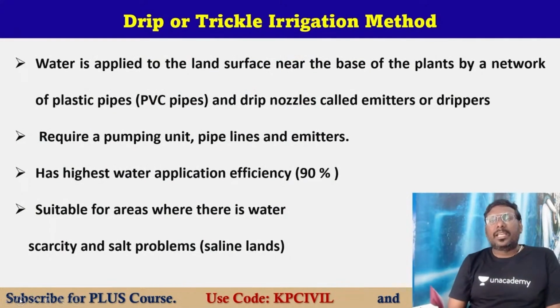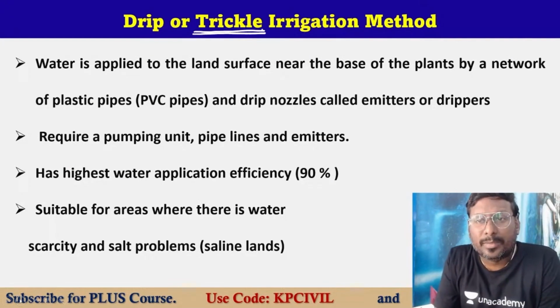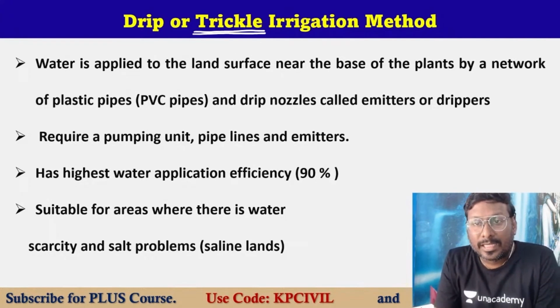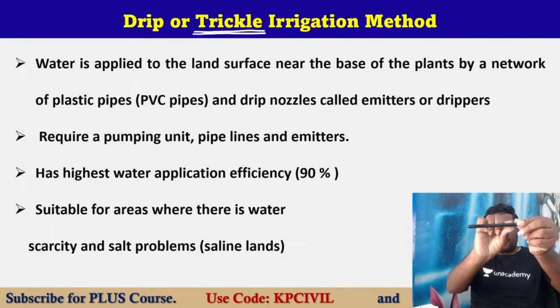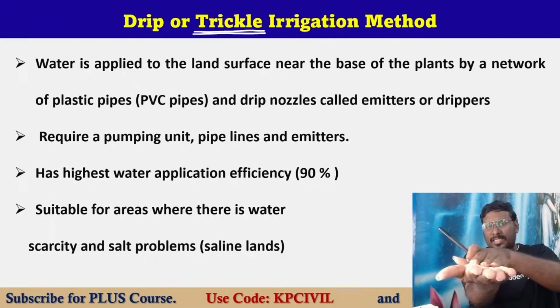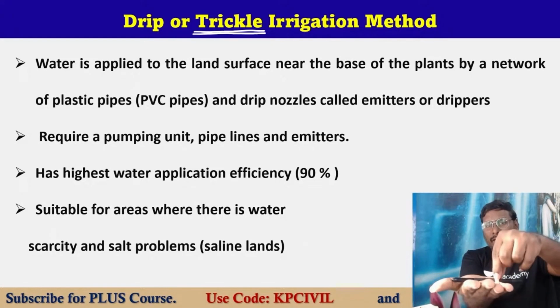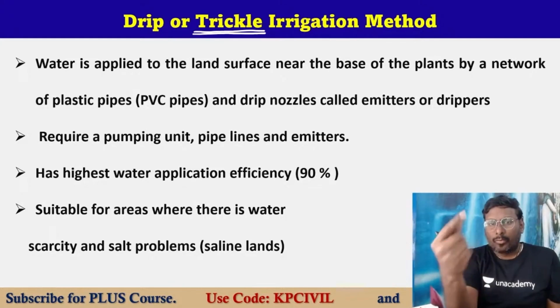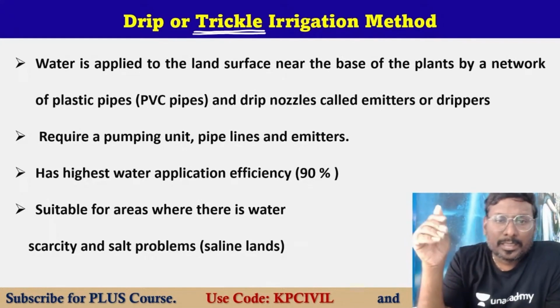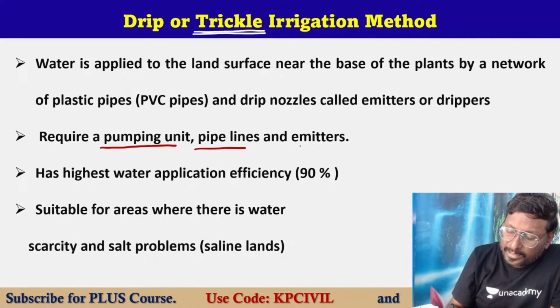So, the drip or trickle irrigation method. This is also called trickle. Plastic pipes, PVC pipes, drip nozzles, emitters are provided, clearly shown in the picture, near the base of the plant. See, this is the pipe. This is the base. Like this we are placing. This is agricultural land. Here we are placing the PVC or plastic pipe, connected to drip nozzles, emitters. Water is released by drop. It requires a water supply pumping unit, pipelines, and emitters.